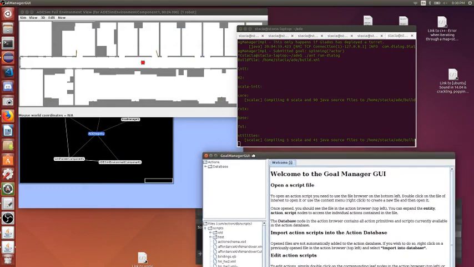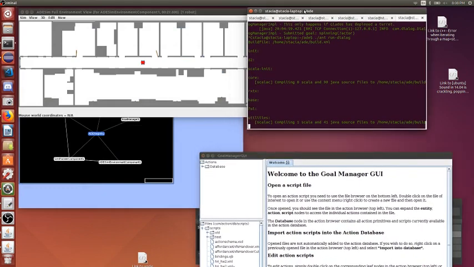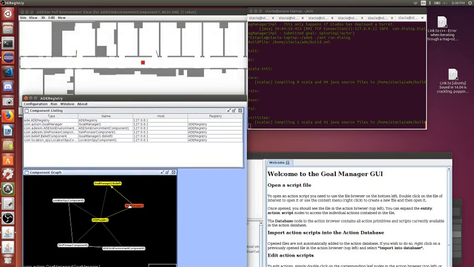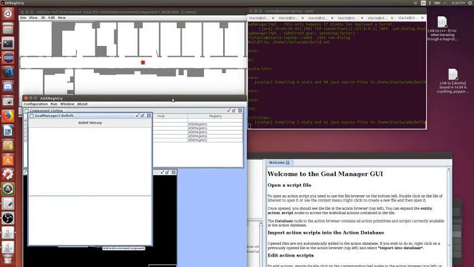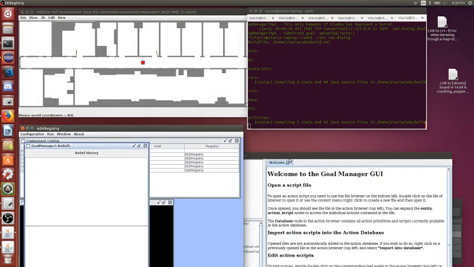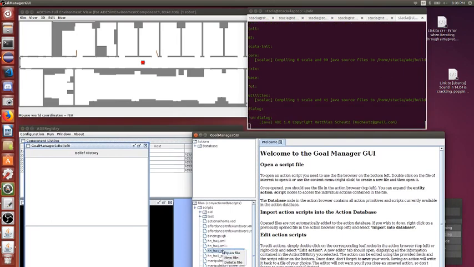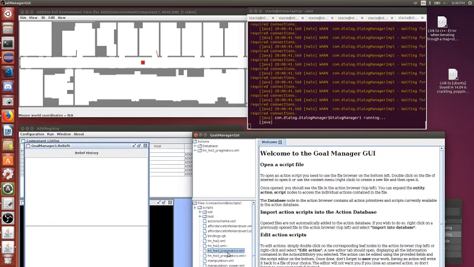Another useful thing to have up is the belief component, which is started by the goal manager by default. So you can see how it changes as we run this action script. So we're using the homework 3 action script.